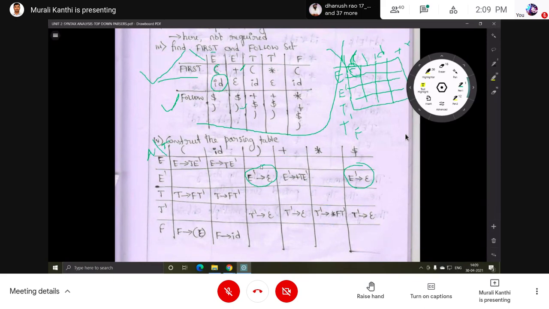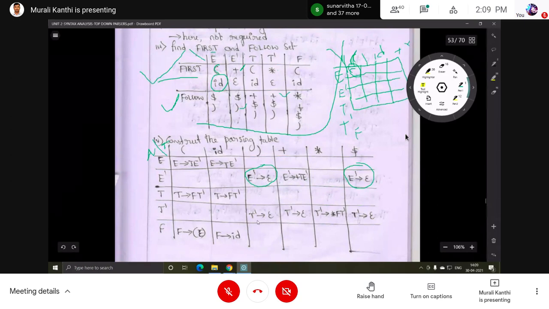Okay, so the next symbol is T dash. Don't consider E, T, F, only the new symbols, E dash and T dash. On the T dash row, the follow symbols are dollar and closing parenthesis. So on closing parenthesis, T dash implies epsilon.